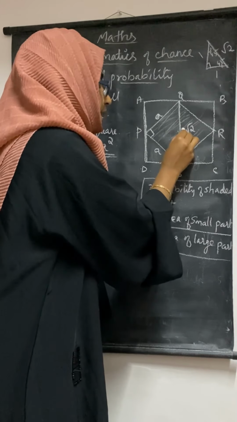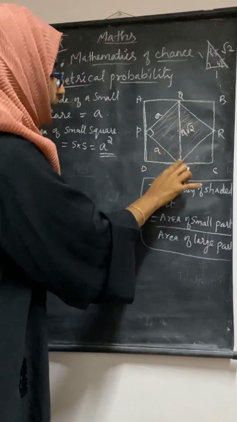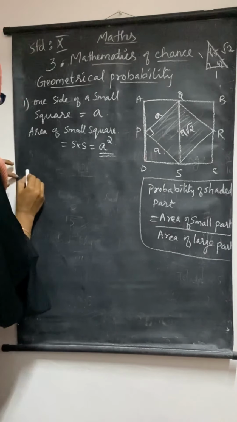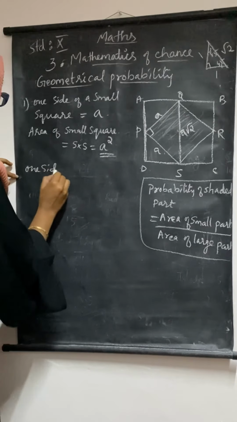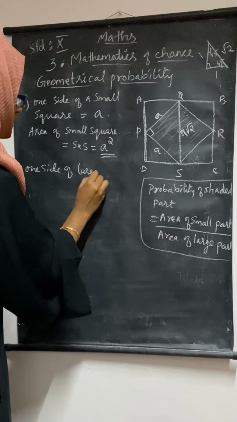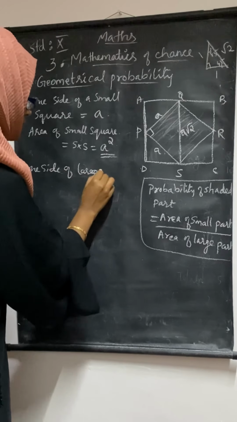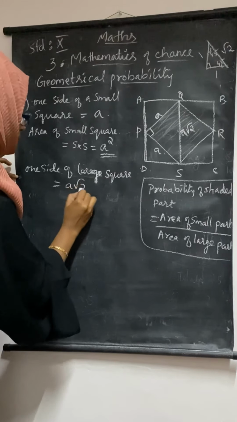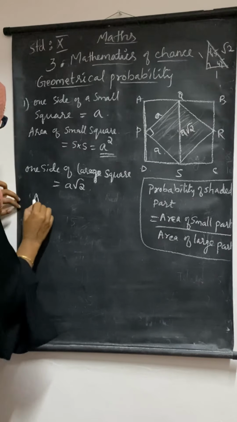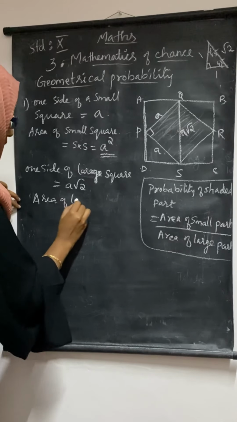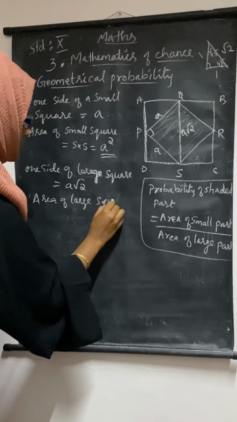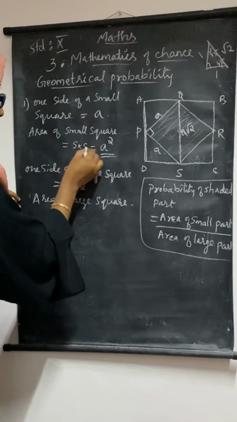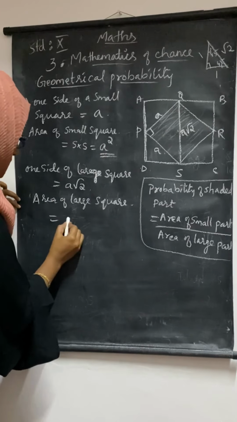So what is the one side here? The same line comes here also. So this is A root 2. So we can write one side of the large square is equal to A root 2. Now area of the large square is side into side, side square.